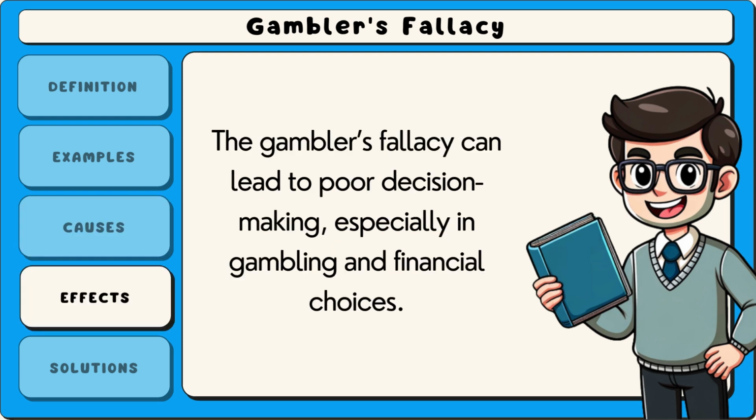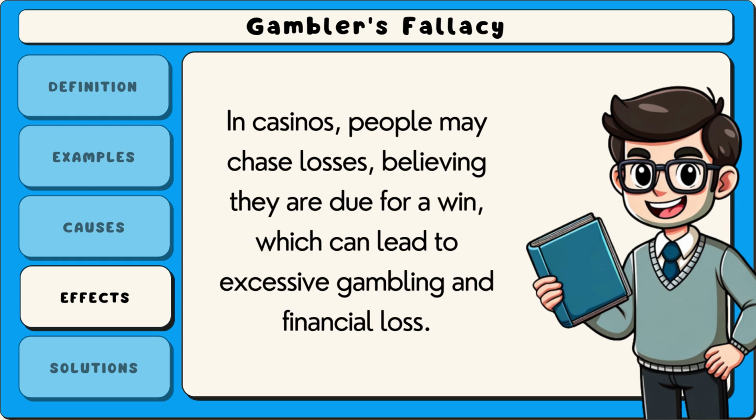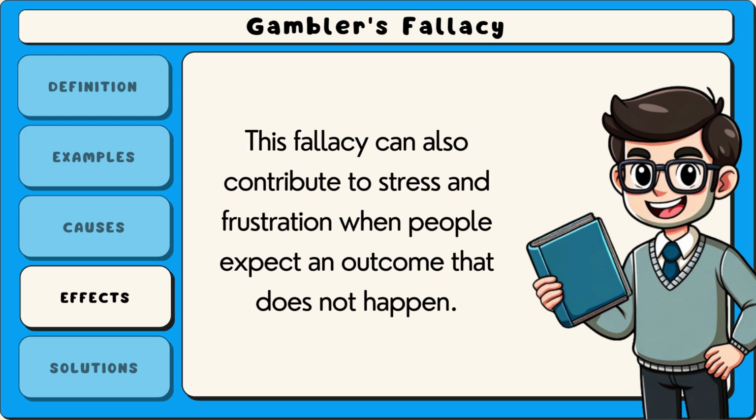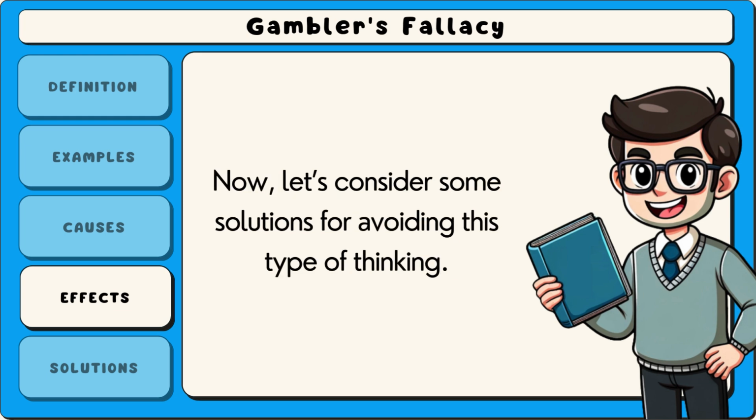The gambler's fallacy can lead to poor decision-making, especially in gambling and financial choices. In casinos, people may chase losses, believing they are due for a win, which can lead to excessive gambling and financial loss. In investing, someone might assume that a stock that has been performing poorly is bound to rise soon, leading to risky choices. This fallacy can also contribute to stress and frustration when people expect an outcome that does not happen.